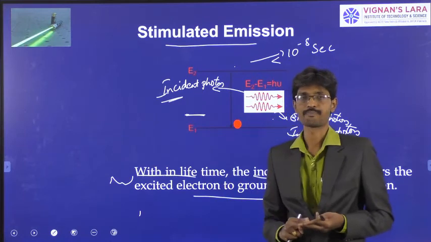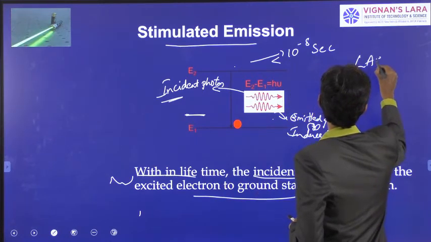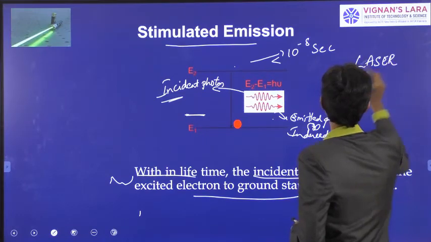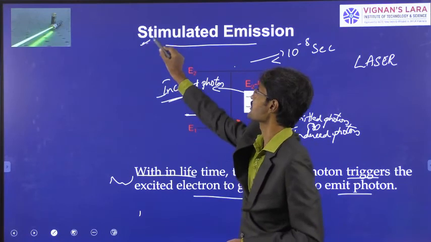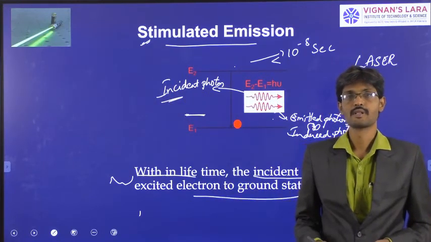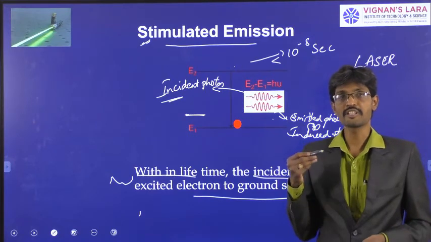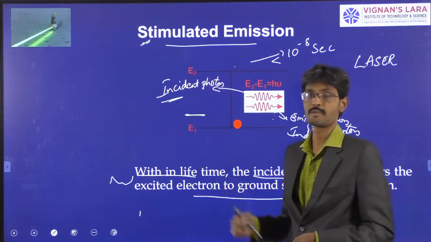Now, in order to produce laser, stimulated emission has to take place. In the next session, we go into the deeper concepts of absorption, spontaneous emission, and stimulated emission.